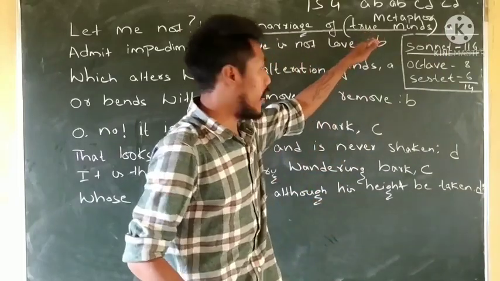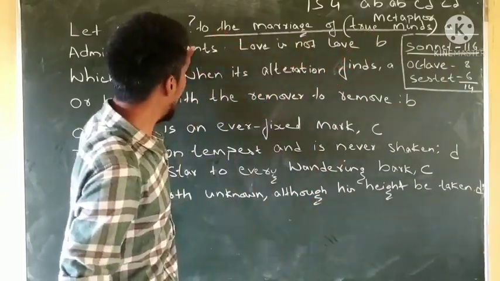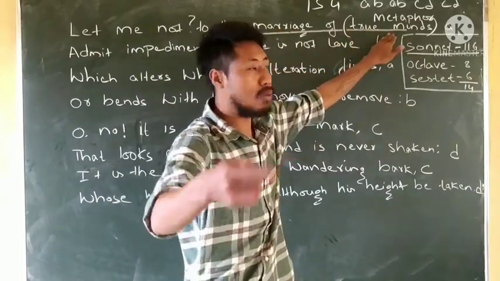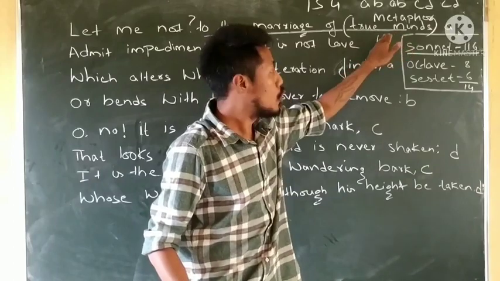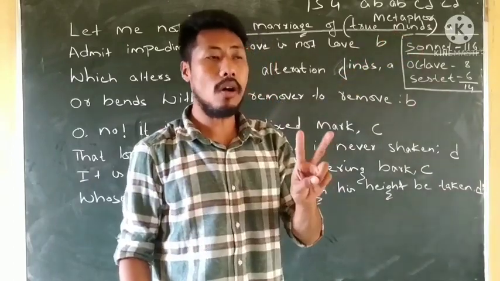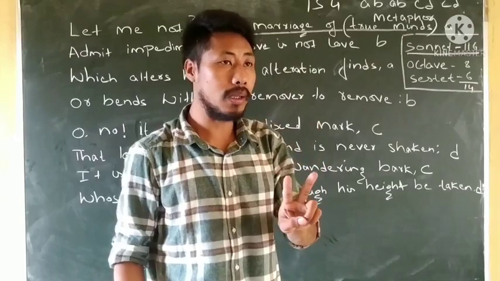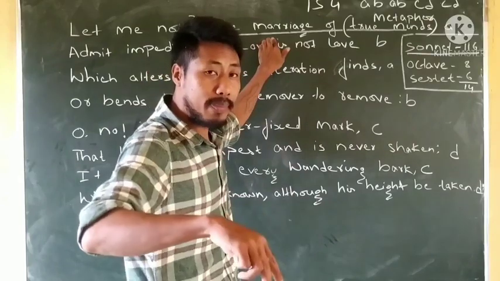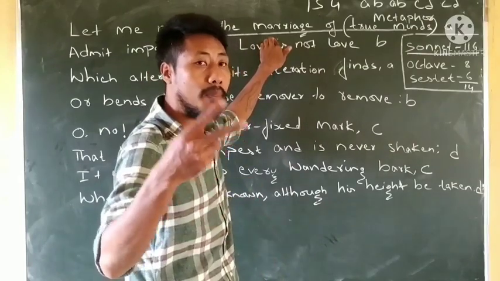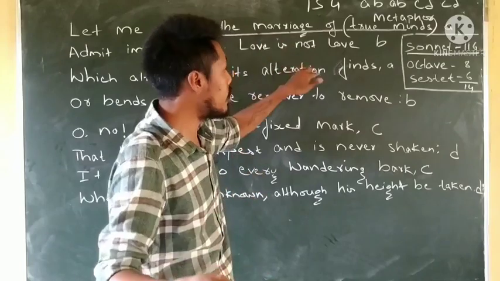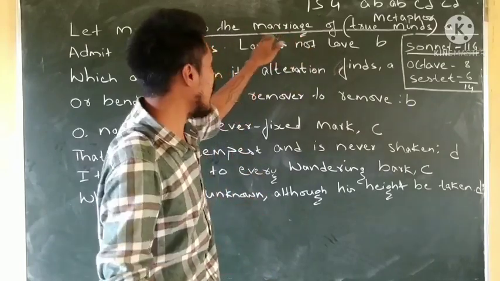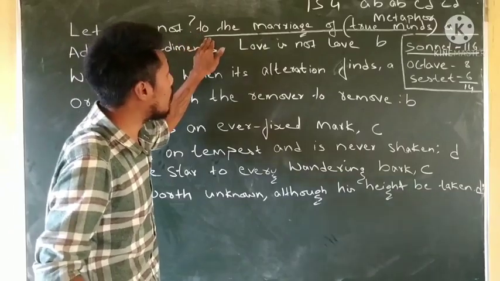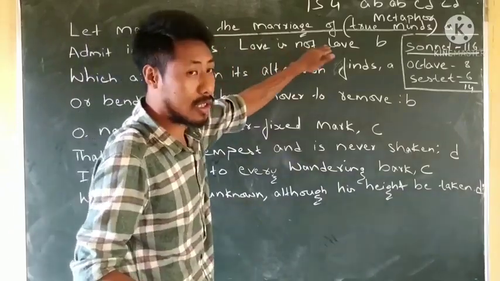Metaphor, because "two minds," by the words two minds, he means to say true love, right? Two minds, because the willingness of the two minds or the two people can lead to the marriage. It is the acceptance and the willingness of the two people, minds and heart and soul, that leads to the marriage. That is what he means to say. He is saying let me not, right? Let me not what? What will he not do to the marriage of two minds?